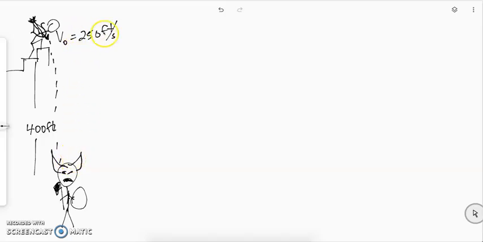Keep in mind this time, instead of throwing the ball up like we did last time or shooting the arrow up, Legolas is shooting the arrow straight down. This means that we're going to need a negative sign in front of that original speed. Also keep in mind that the arrow is going to be traveling from the top of the battlement down to the ground level, so this 400 is also going to need a negative sign in front of it to indicate that the arrow is traveling down.